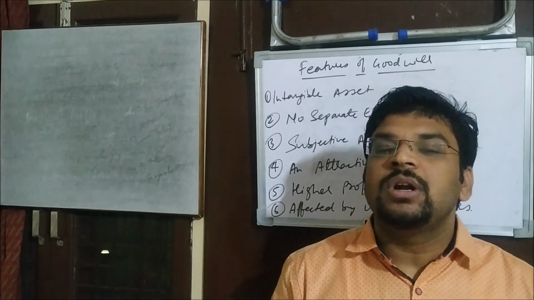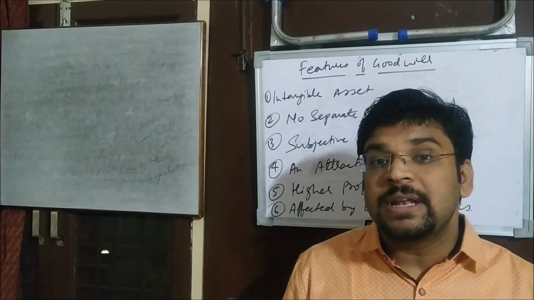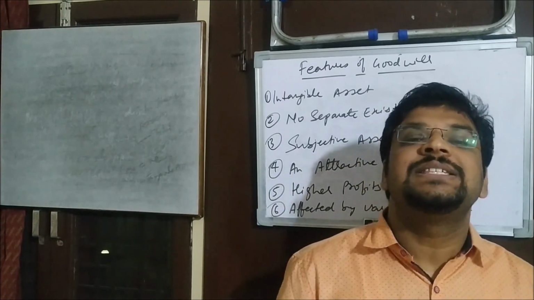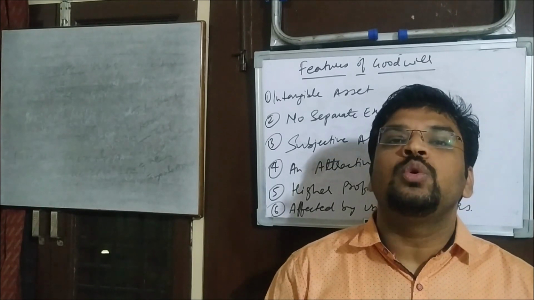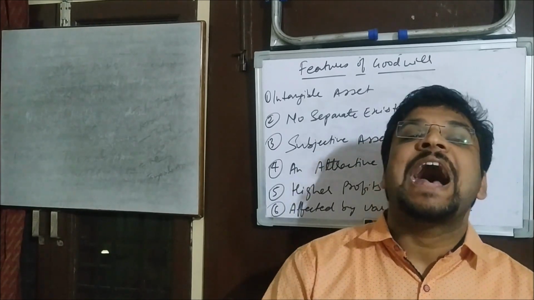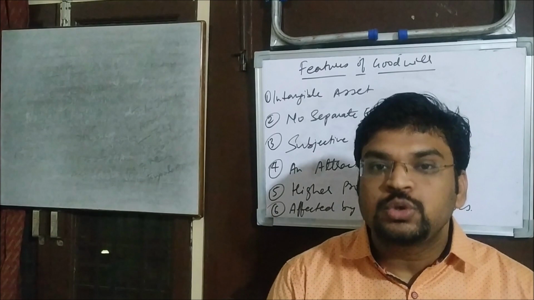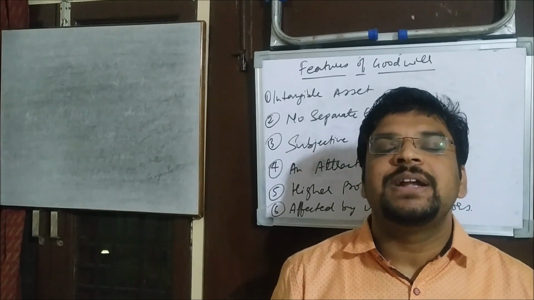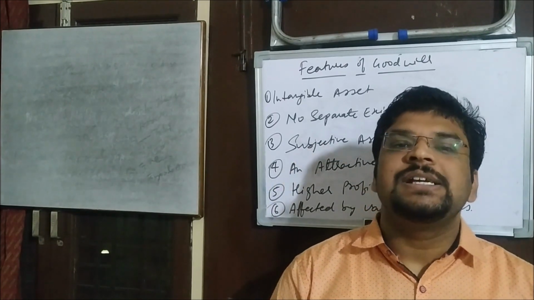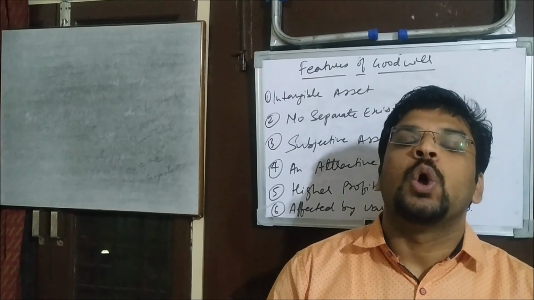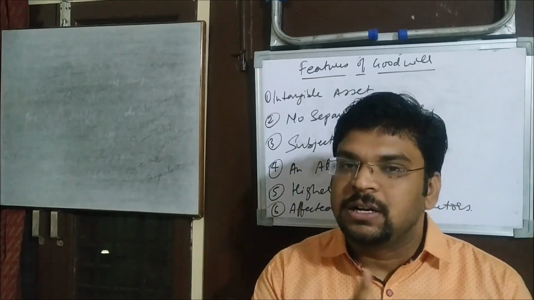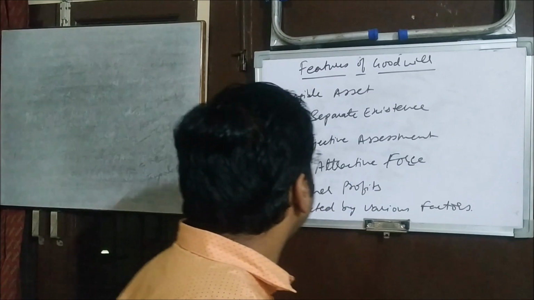But goodwill is not a tangible asset, it is an intangible asset. So you cannot pick and sell it out. It will be sold only when the entire business is sold. Understood? So there is no separate existence of goodwill. It exists along with the business itself. Understood the point? Now let's move on to another point.